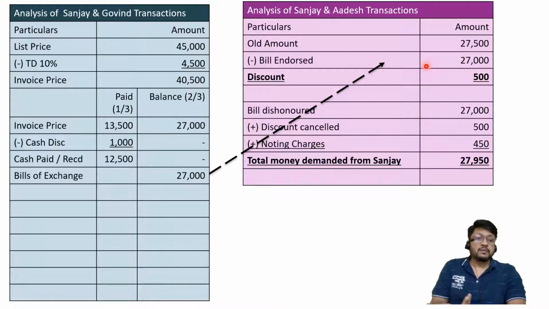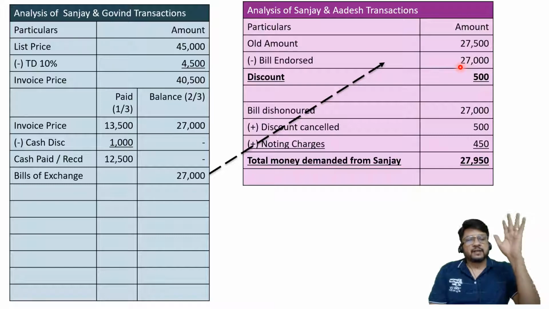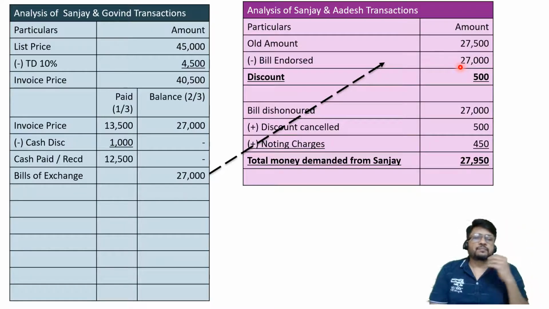Adesh is happy. Adesh is saying, good. Even if you would have given me cash, or check, or bill, or something like that, I would have been happy. Since you are giving a bill, I am happy. What is the amount of bill? 27,000. Okay, fine, I am giving you discount. I am happy. I am giving you discount of rupees 500. And Adesh was happy. Sanjay was happy. Everybody was waiting for due date.